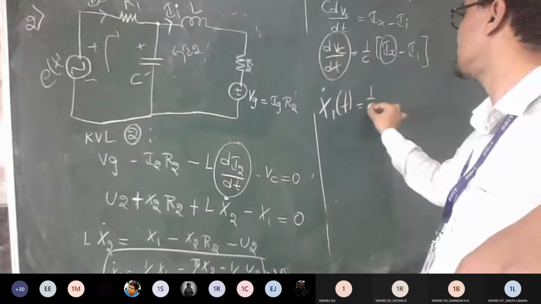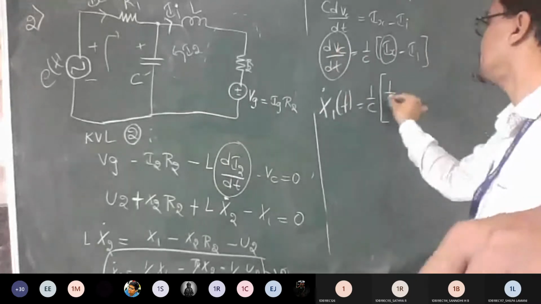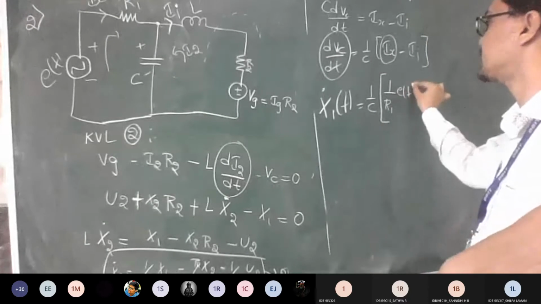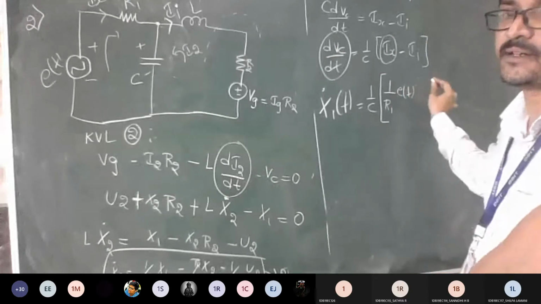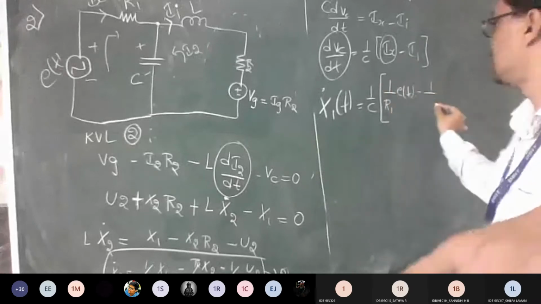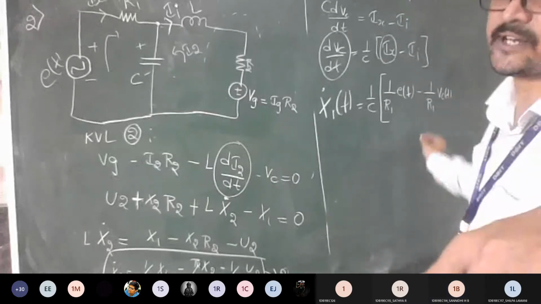So now 1 by C is kept as it is. Substitute what Ix is here. It was 1 by R1 times E of t, or U of t you can take. Correct? Then minus 1 by R1 into X1. Is it correct here?